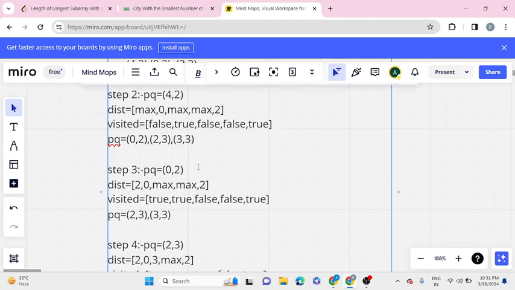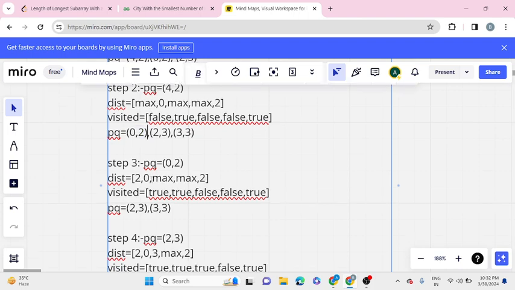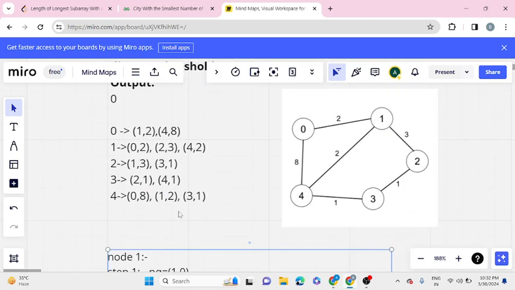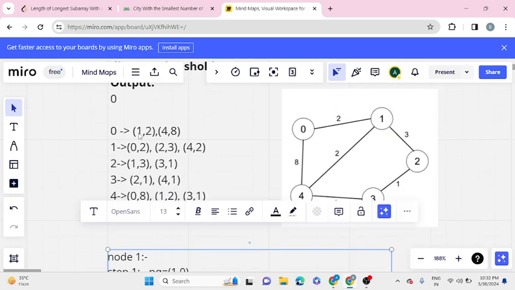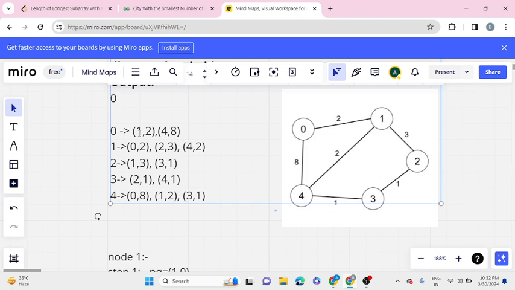Then in the third step, we will remove 0, comma 2, as it will be at the top, as it contains the minimum distance. Now in the distance array at 0, we will store 2, and in visited we will make it true. Now we will iterate over all the neighbors of 0.